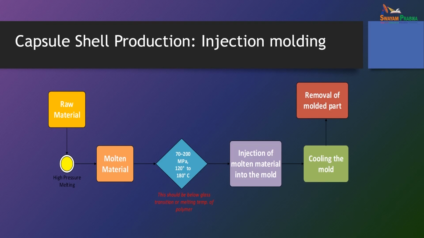Now, how is injection molding done? We take the raw material with high pressure melting, and molten material is produced, at 70 to 200 MPa and 120 to 180 degrees Celsius. This should be below the glass transition or the melting temperature of the polymer. Then injection of molten material is done into the mold, it is cooled, and then removal of the molded part is done. So this is how we do injection molding, but just remember that you must keep the temperature below the melting point of the polymer.